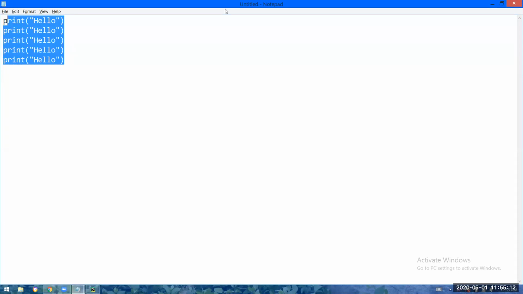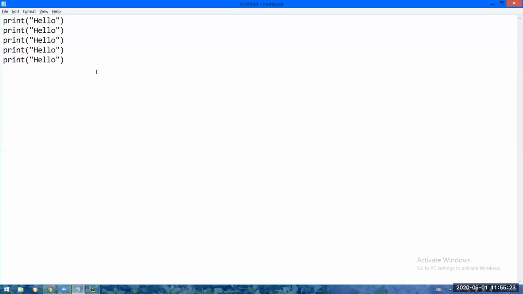But if I want to print hello for 100 times, I cannot write 100 instructions, right? If I write 100 same instructions, it will be wastage of time and also wastage of memory.